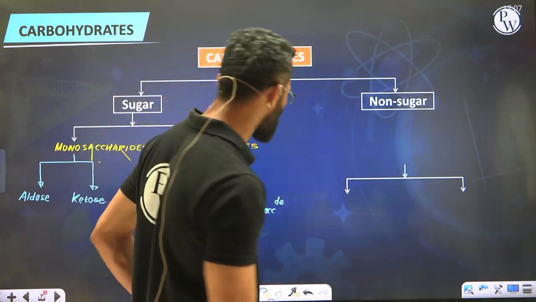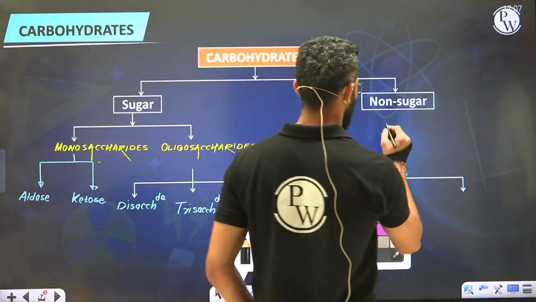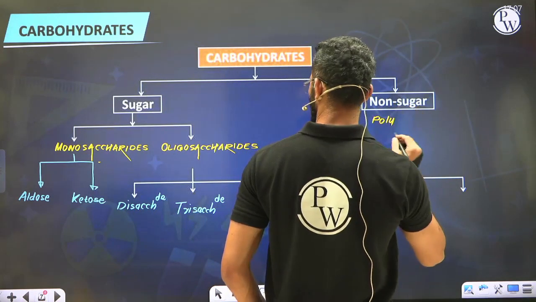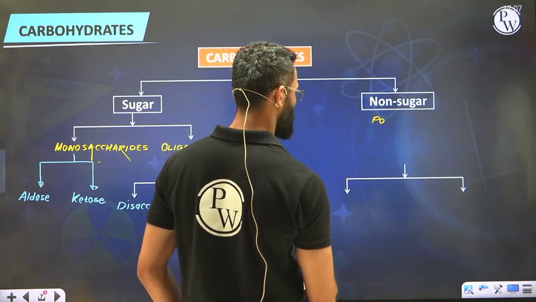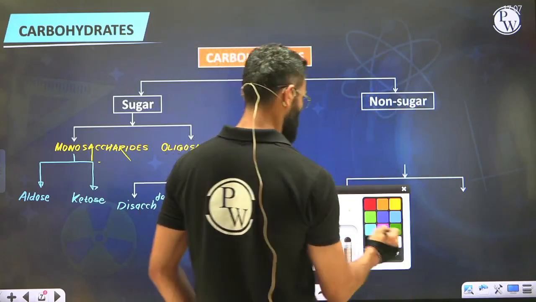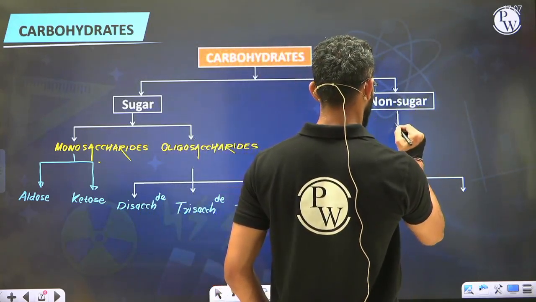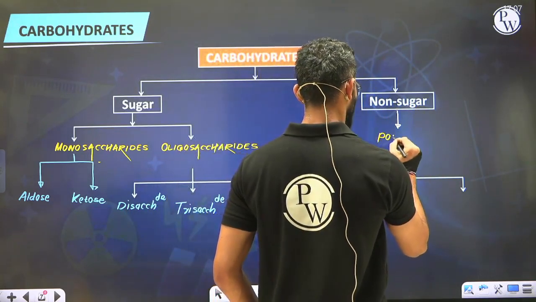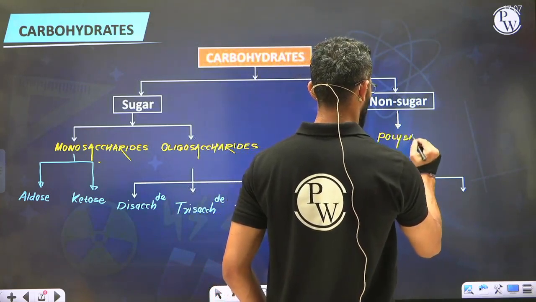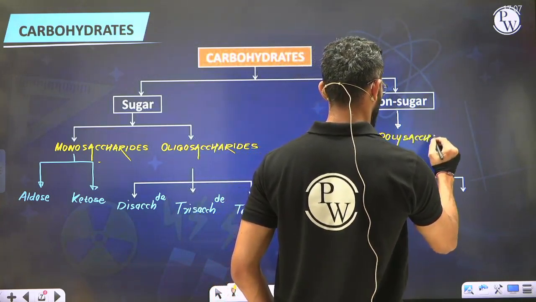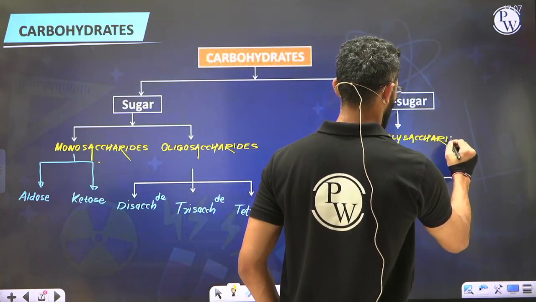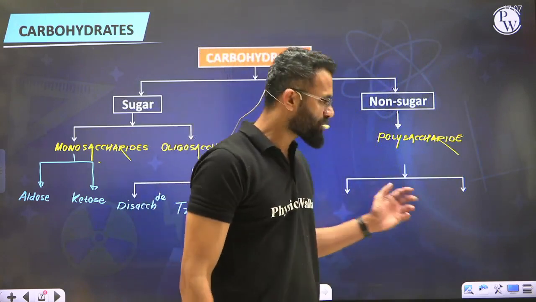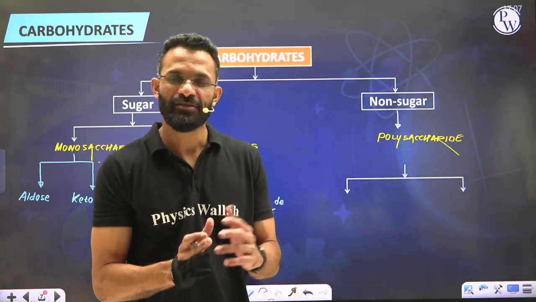When it comes to non-sugars, non-sugars are nothing but polysaccharides. And like I said, depending upon what kind of hydrolysis product we are getting, we will get as many monosaccharides.